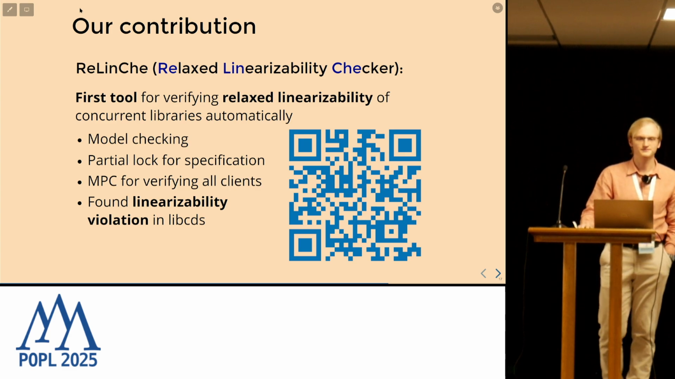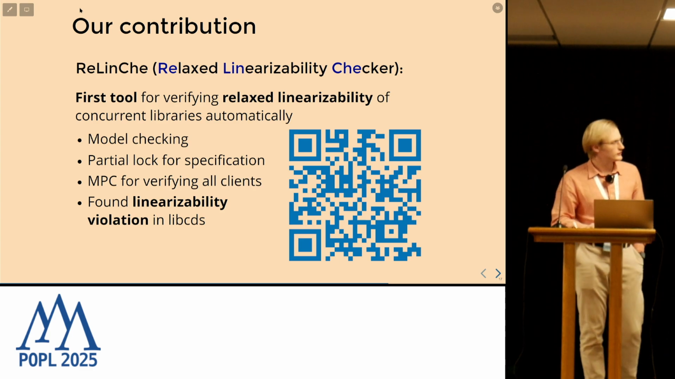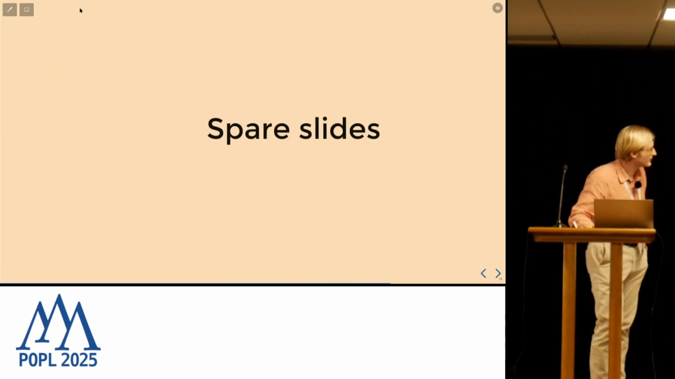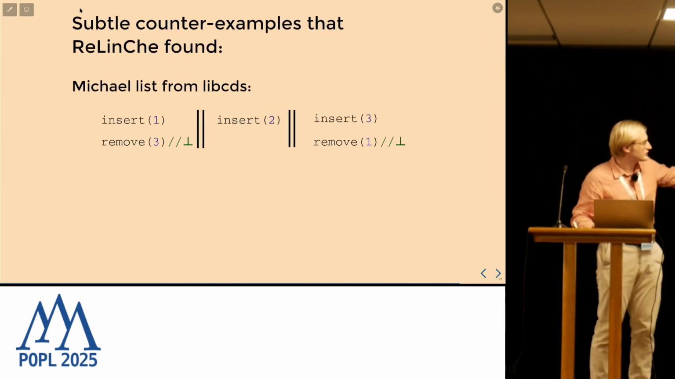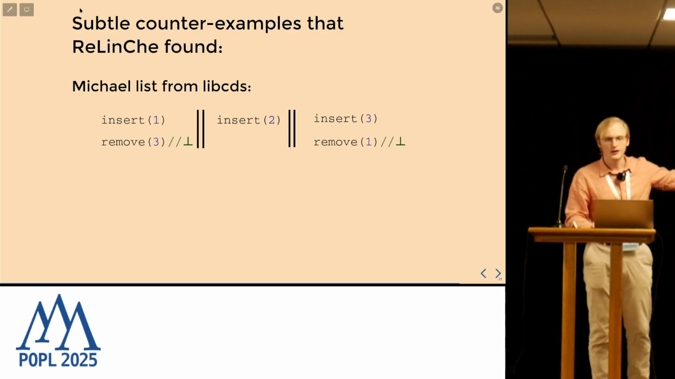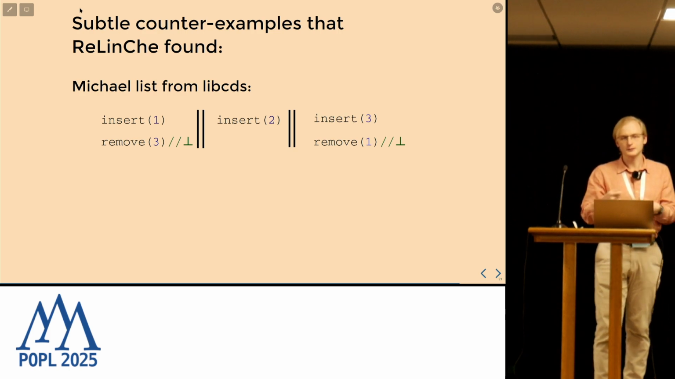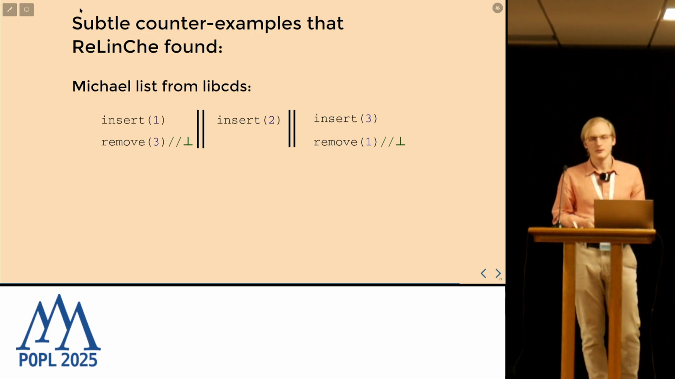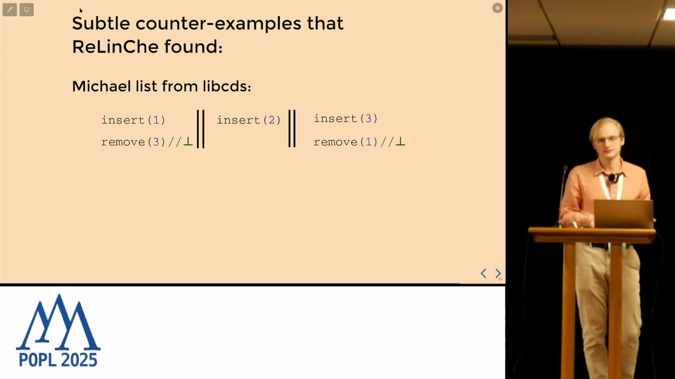Hi, what was the bug that you found? Yeah, I can show you. Thank you for your question. It looks like this. It's some client where we have some output which cannot be explained by any linear order. But in the documentation, they say that this data structure is linearizable.